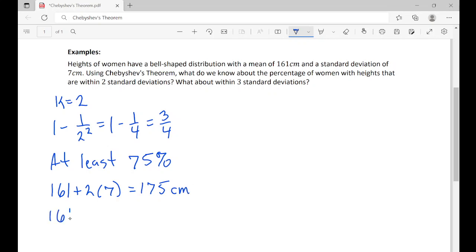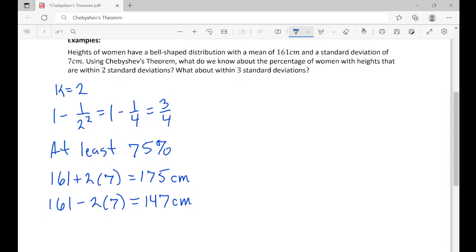Then we're going to do 161 minus 2 times 7, and that'll give us 147 centimeters. So 75% of all women's heights are between 147 centimeters all the way up to 175 centimeters.